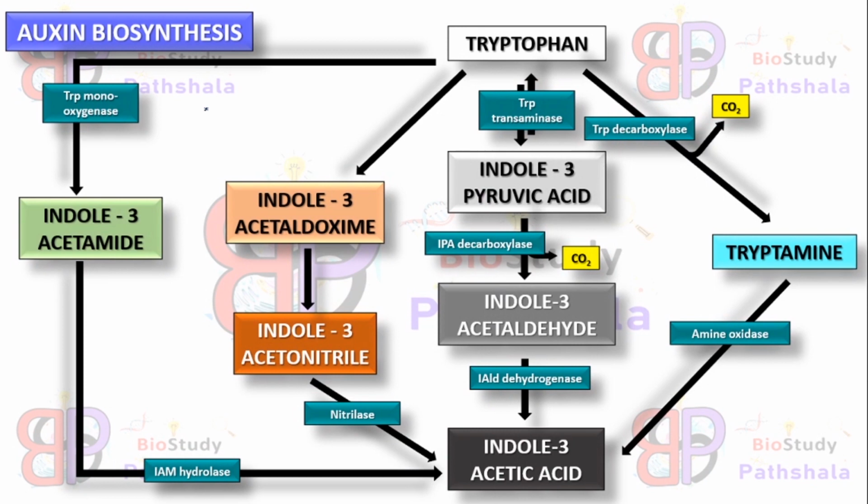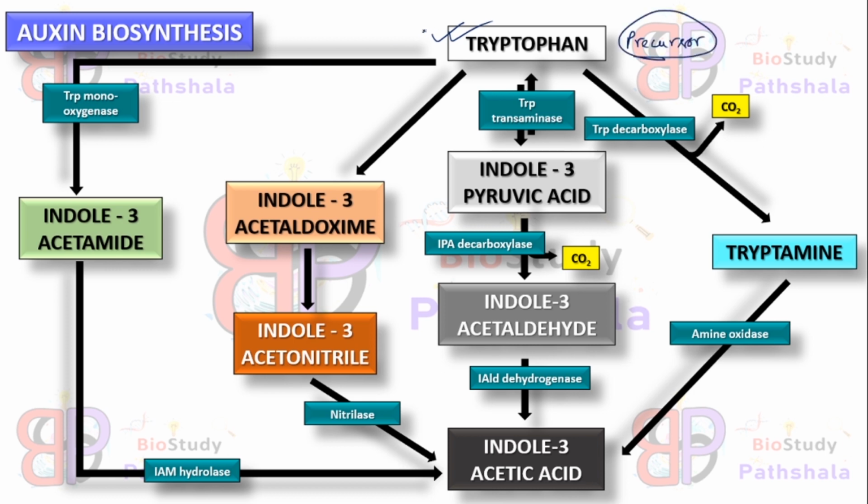So now, how is this auxin produced? That means the biosynthesis of auxin. Auxin biosynthesis occurs in two ways. These are the tryptophan dependent pathway and the tryptophan independent pathway. Although the tryptophan dependent pathway is predominant in producing auxin hormone, here tryptophan acts as precursor, right?